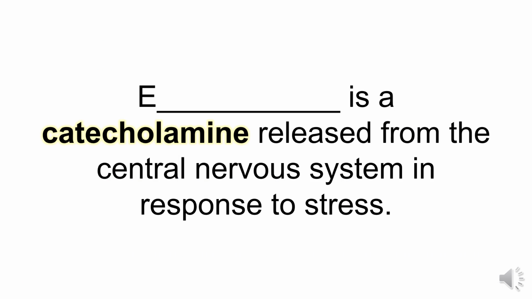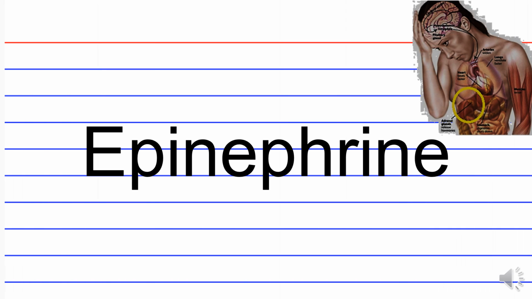E blank is a catecholamine released from the central nervous system in response to stress. So what catecholamine hormone is released in response to stress? That would be epinephrine, also known as adrenaline, released from this region here, the adrenal glands, above the kidneys. Here goes a lady that's stressed out, so most likely she's releasing epinephrine.